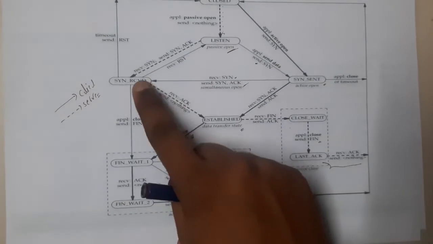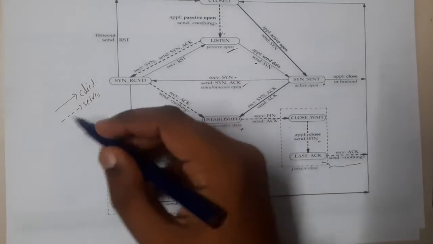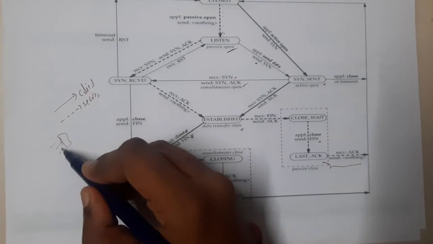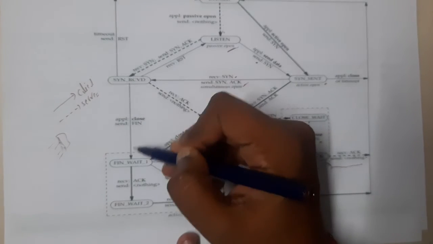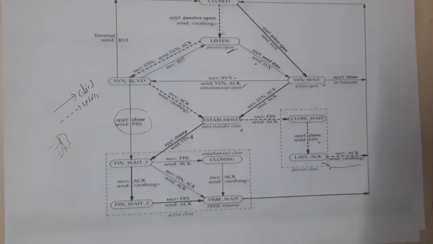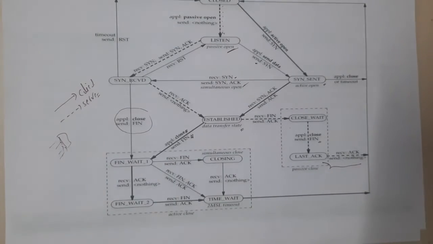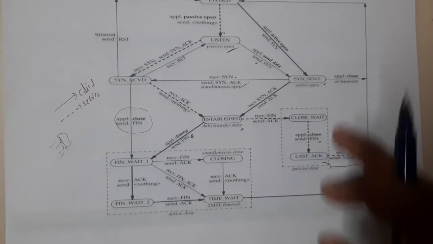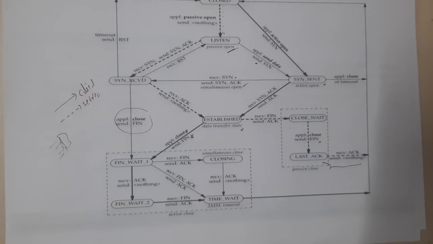There could be some issues with respect to the server. Assume that the server is too busy serving each and every one. At that time it is directly going to close the connection, right? Because it is too busy. So there is a case here, right? Yes. In that way there are various cases in the diagram, guys. So now you are understanding how exactly the flow will occur. That is the reason why this diagram is called the state diagram of TCP. Got it? Yes.